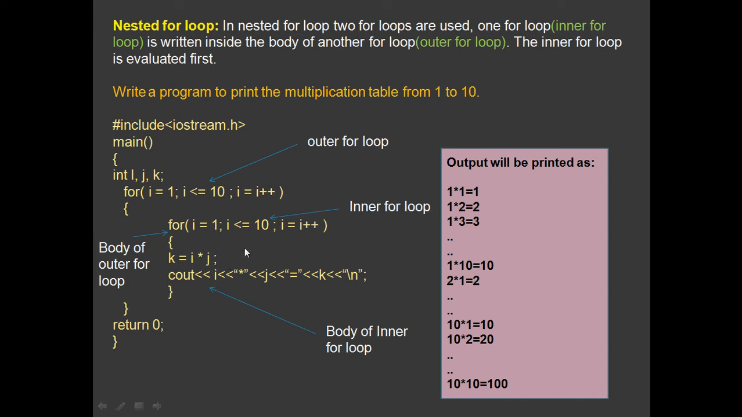So always the inner for loop will be executed first. Once this becomes false, the outer for loop will get executed. Again after that, the inner for loop will be executed next, and then once this becomes false, the outer for loop will get executed. So this will keep on going till the outer for loop test condition becomes false. Clear? As you can see, three variables are declared: i, j and k. The outer for loop uses the counter variable i, and the inner for loop uses the counter variable j. Clear?